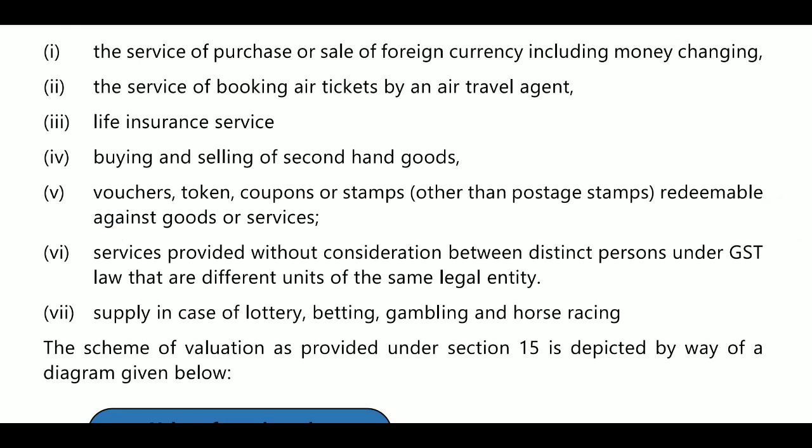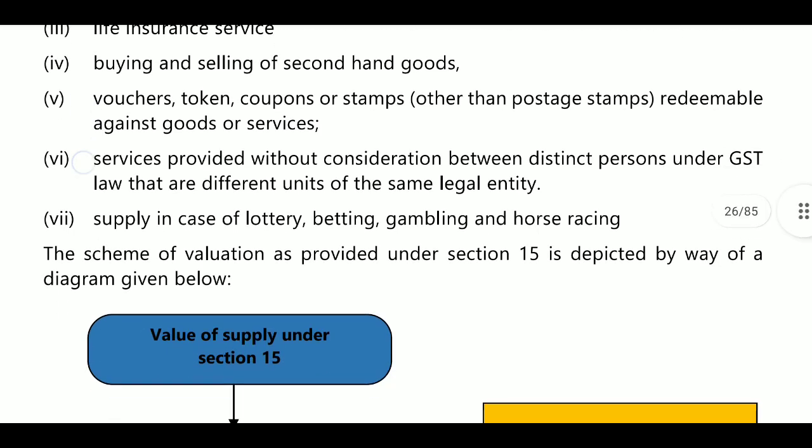Next, services provided without consideration between distinct persons under GST law. If there are distinct persons, it means the person is registered in 2 states. This person is known as distinct persons. Next, supply in case of lottery, betting, gambling and horse racing.